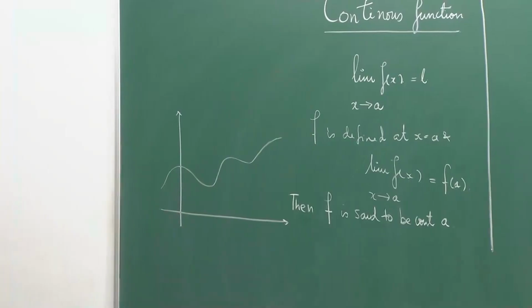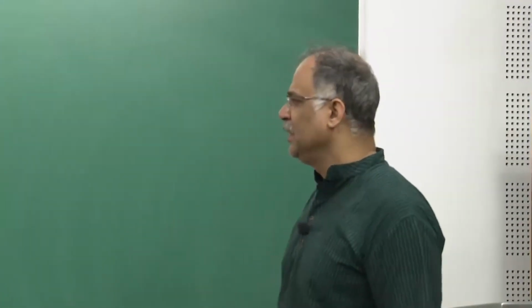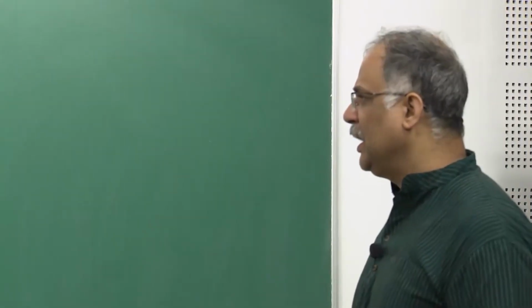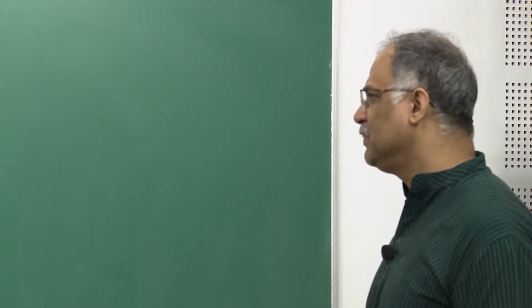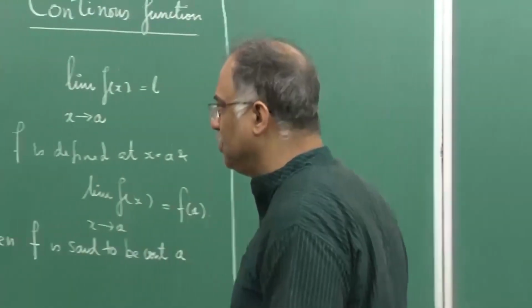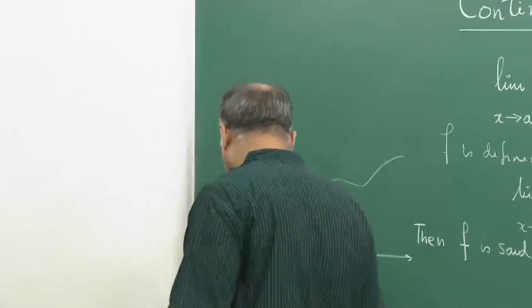But there is a little subtlety here, in the sense that every function may not be graphed so nicely, and for continuity of functions, for example, we will soon give examples where functions could be continuous at just one point and not continuous at any other point. Okay.